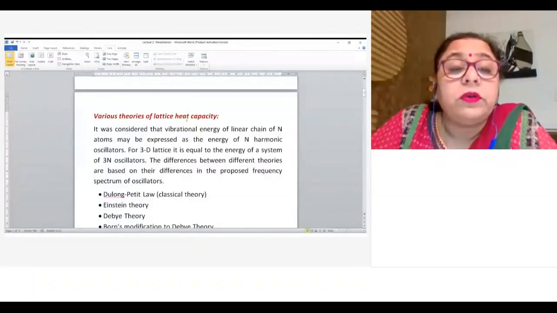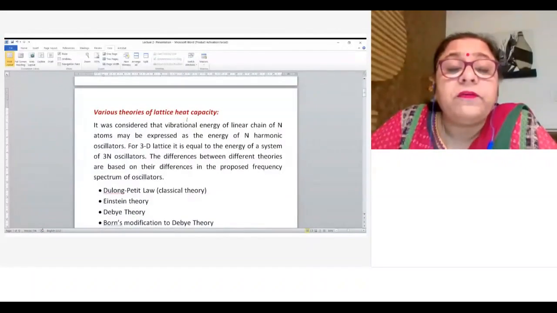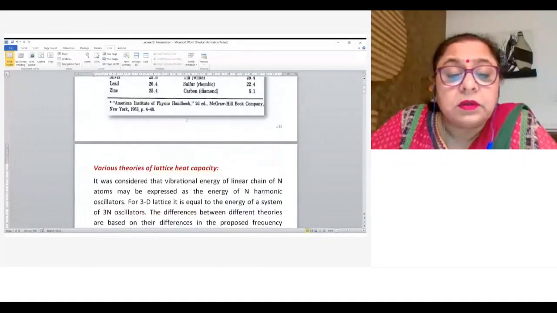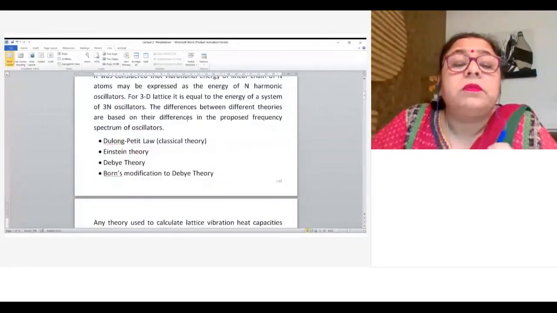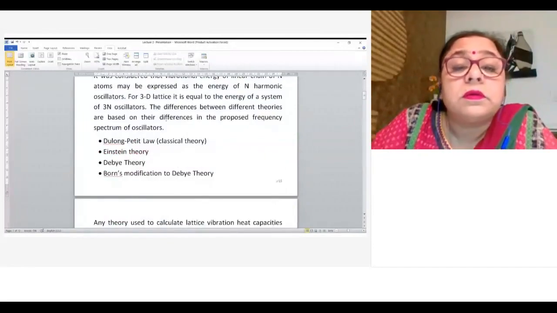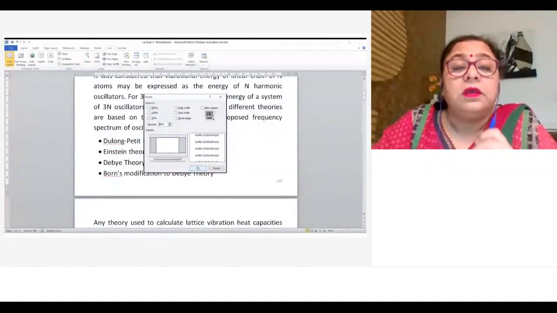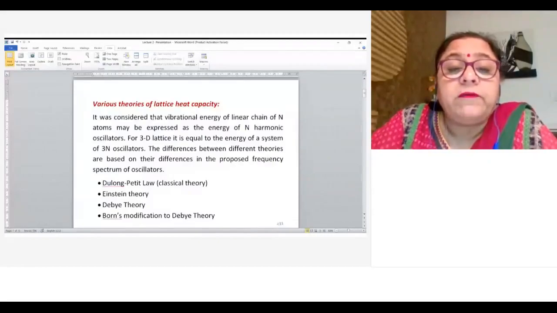I already told you that basically the difference between different theories is that... Yes. So how do we calculate the vibrational energy?